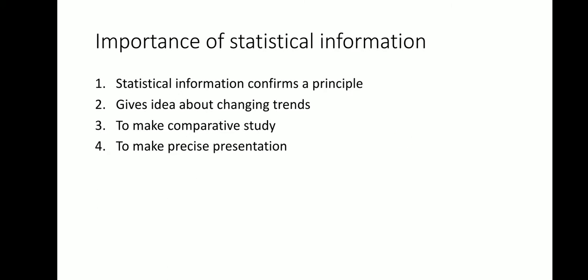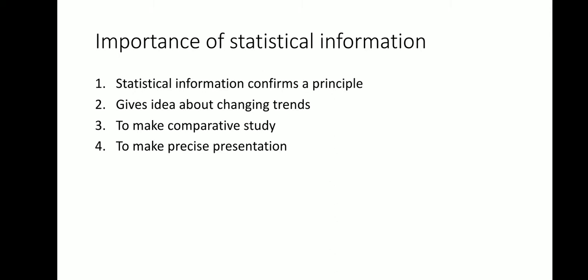Now let us understand the importance of statistical information. Number one, statistical information confirms principles. The philosophy of economics observes human behavior, and scientific tools in economics establish principles or theory, to test the validity of such theories in real life at different times and places.